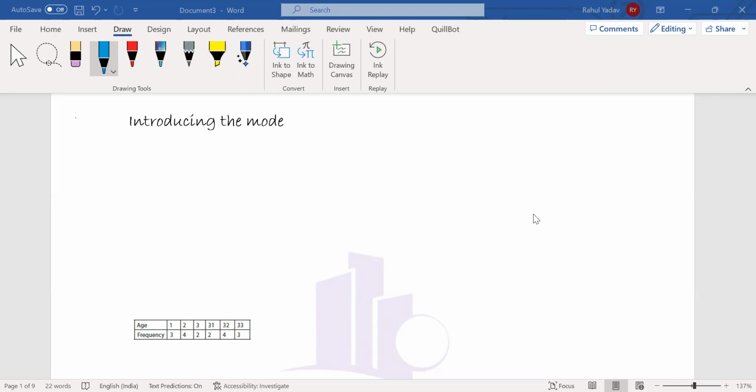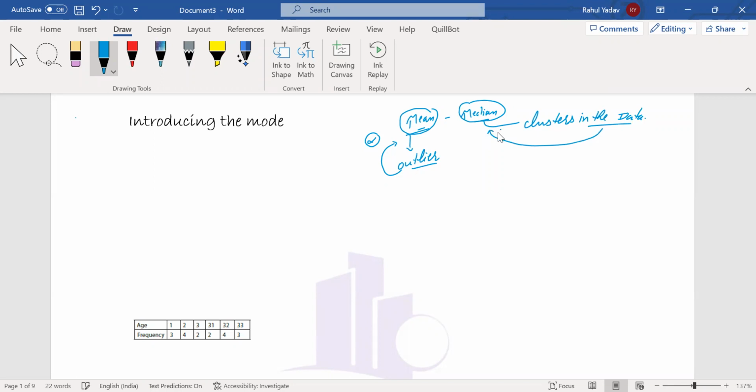So we were discussing measures of central tendency. Out of that we have covered mean, and in lecture 2 we have read about median. We know where the mean failed: whenever there is an outlier in the data, the mean doesn't fit well. In a similar manner, the median failed somewhere. And where was that? If we have clusters in the data, they will make our median absurd, meaning meaningless. Then we introduce the mode.